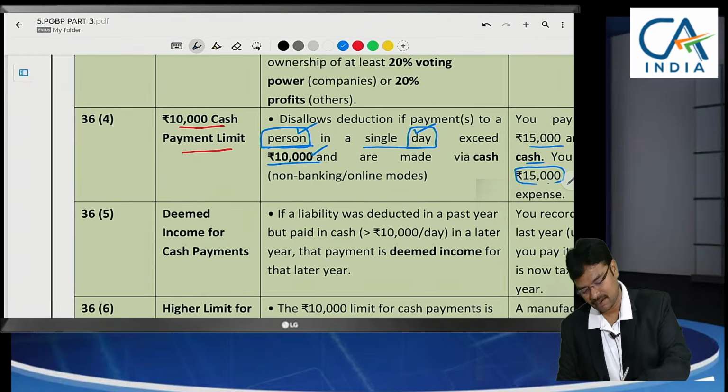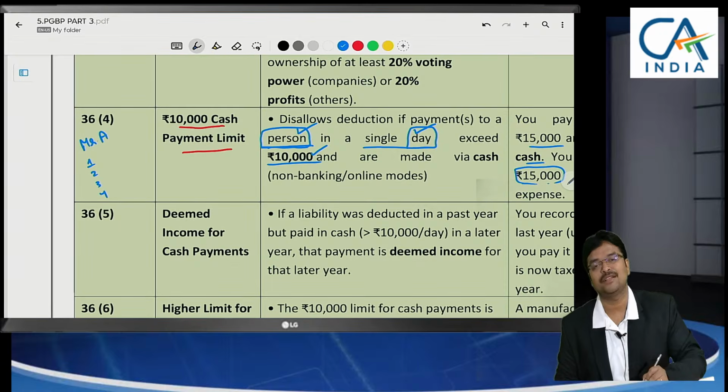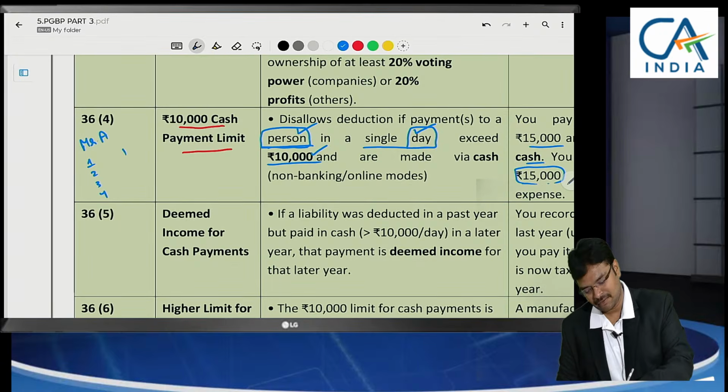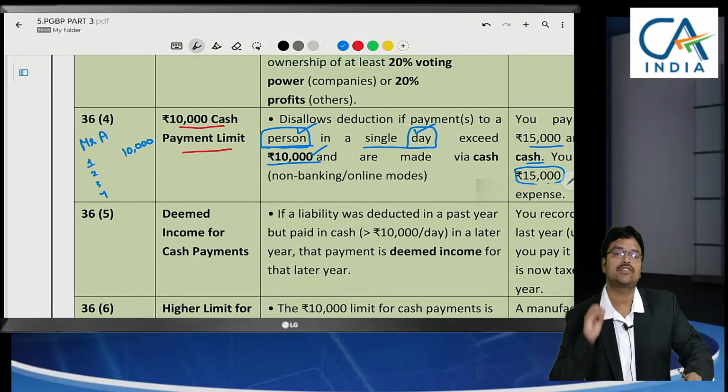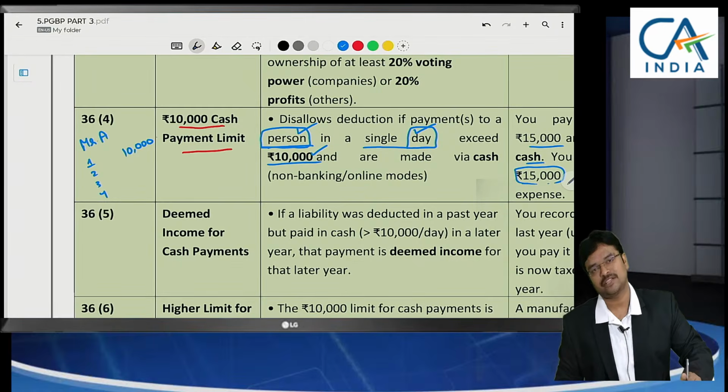For example, if we are purchasing goods from Mr. A and there are 1, 2, 3, 4 bills, does the 10,000 limit apply to each bill? Here the number of bills is not the criteria. In a single day, towards all the bills in aggregate, you should not make payment in excess of 10,000 rupees.